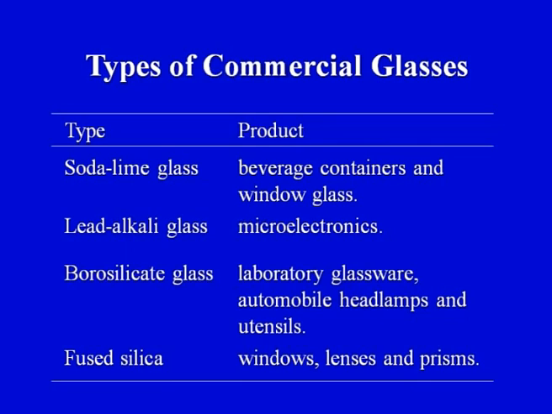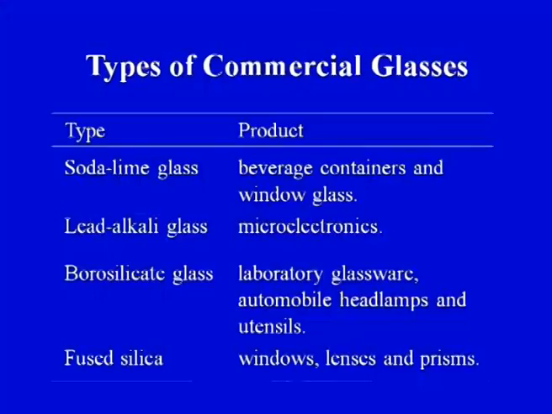Wherever we are doing experiments at higher temperatures, borosilicate glass is used, and also in automobile headlamps and utensils. So, wherever the glass would be subjected to slightly elevated temperature, borosilicate glass will find a lot of applications. Fused silica glass is used for windows, lenses and prisms.